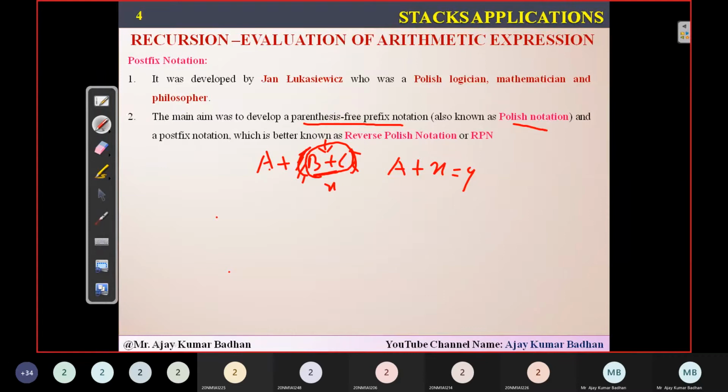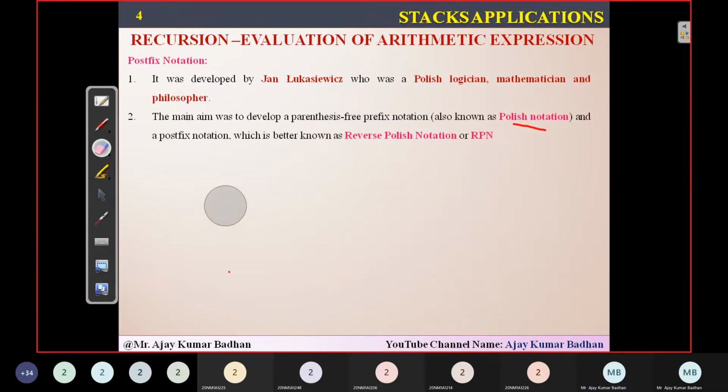We call it Polish notation also. Or we can also have a postfix notation. So either it can be a prefix notation or it can be a postfix notation. That is what we call it. If you talk about postfix notation, it is also called reverse Polish notation. But if you talk about parenthesis free prefix notation, it is called Polish notation. Reverse Polish means this is a mirror image.